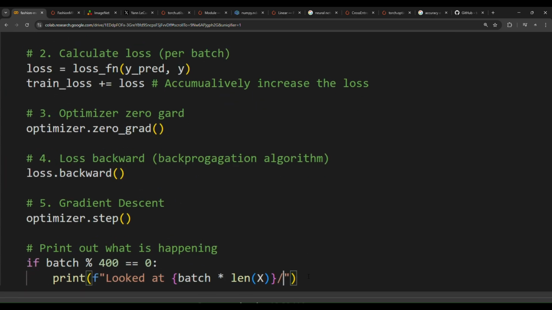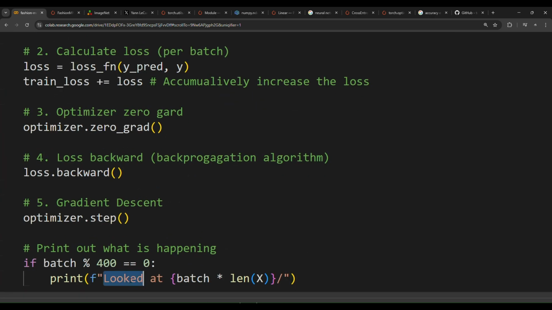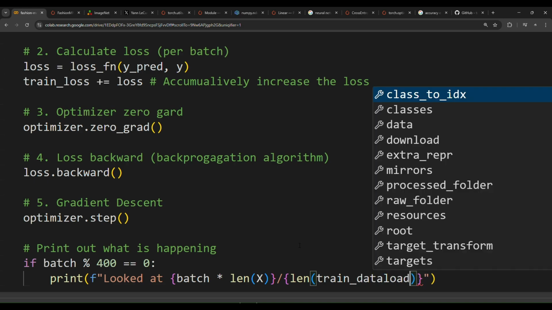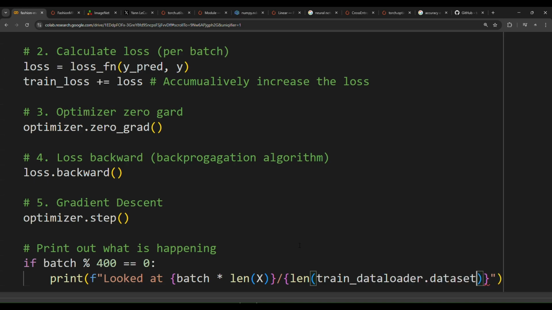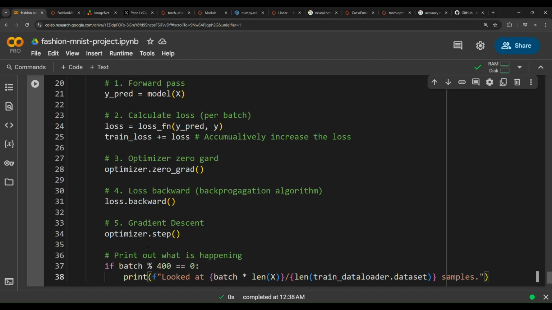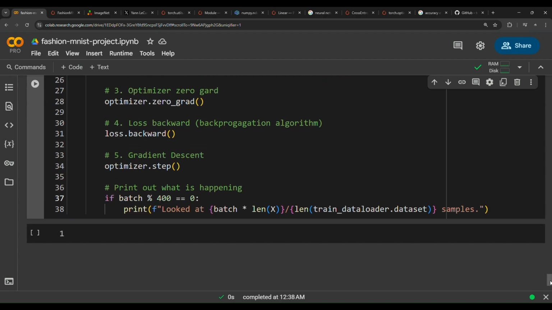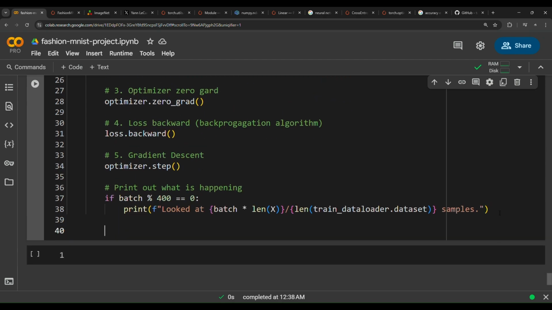So the model, after 400 batches, will have looked at batch times length of x out of the total number of images. So here, length of train data loader dot dataset samples. Okay, so this is kind of a feedback to us to inform us with some information when training.